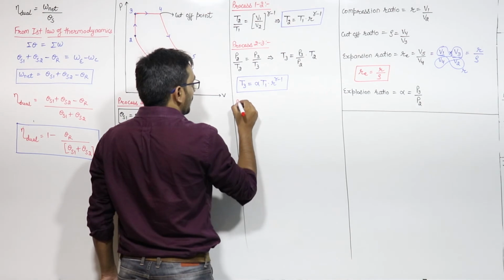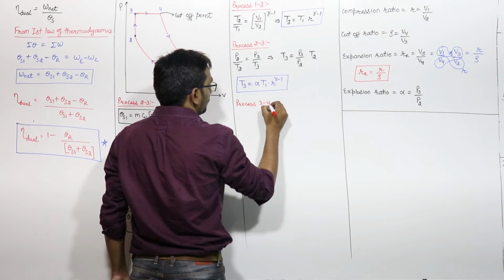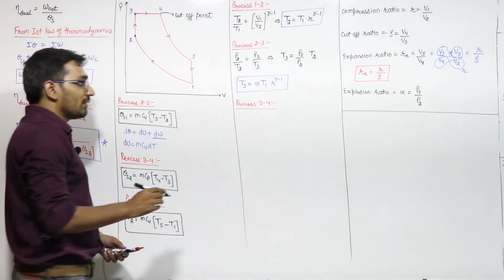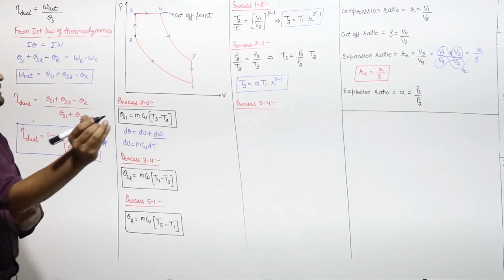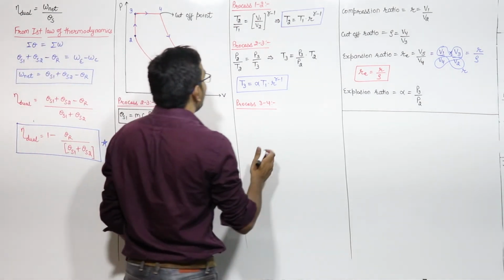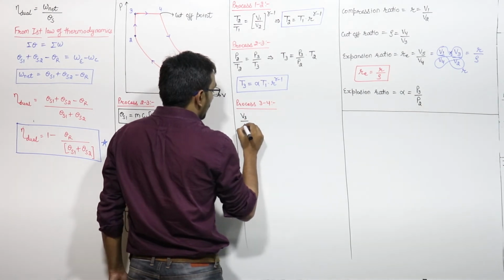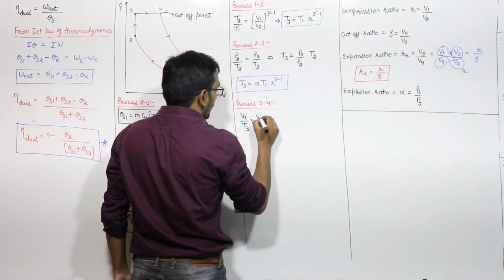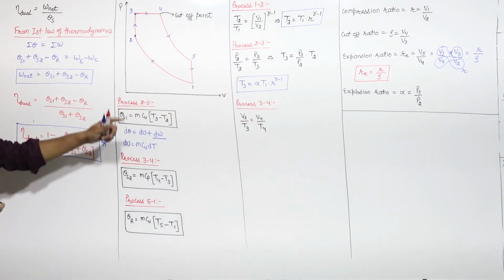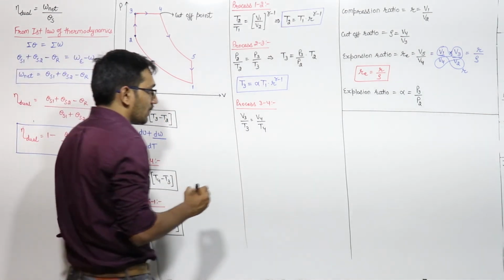Similarly, for the process 3 to 4, which is the constant pressure heat addition, we have V3 upon T3 is equal to V4 upon T4. Constant pressure, because P3 and P4 are same, so I can write like this, right? They will cancel out.